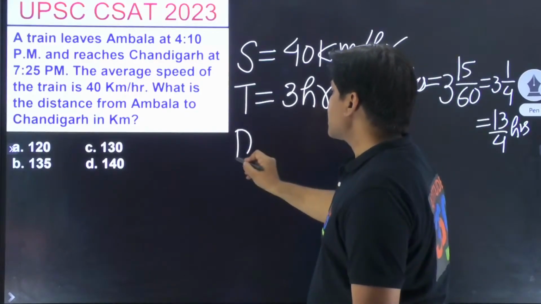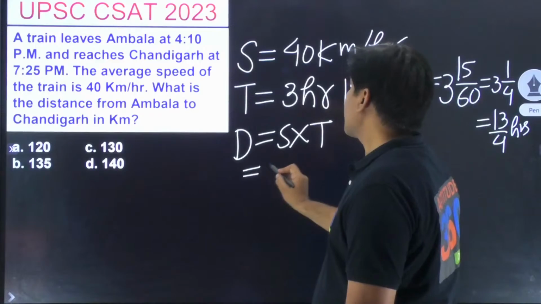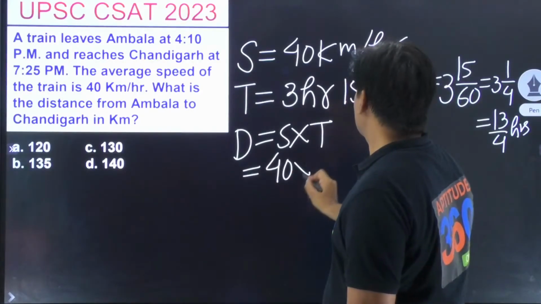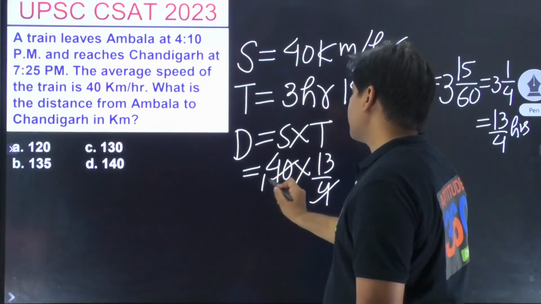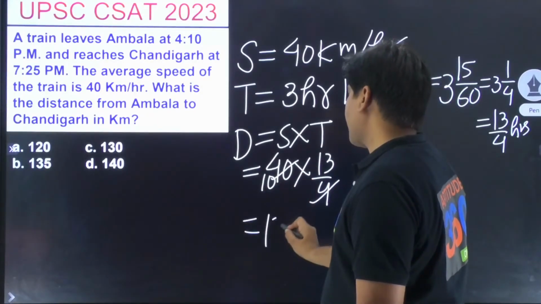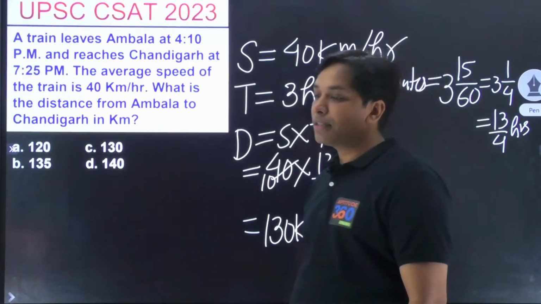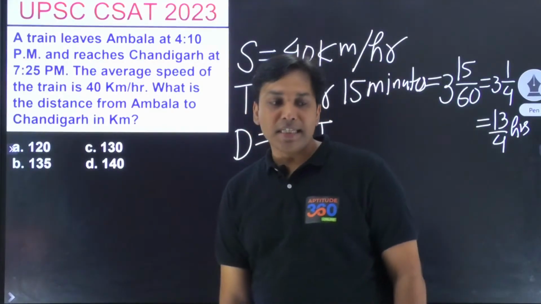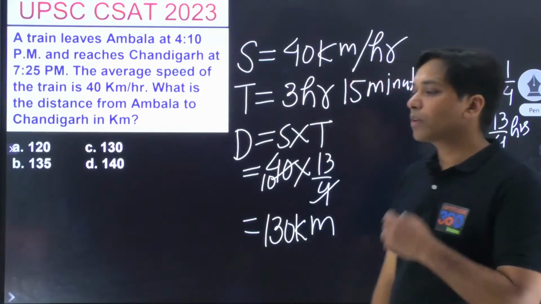So distance is equal to speed into time. Speed is 40, time is 13 by 4. Shivam, Aradhana, Debashish, you guys are getting the right answer. Fantastic. Good job. Very good.